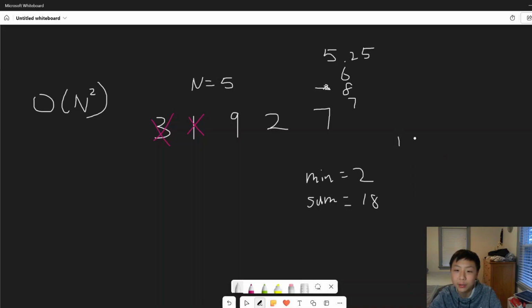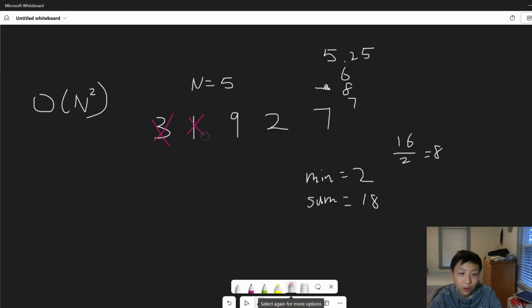So 18 minus 2 is going to give us 16. Then we're going to divide by the number of elements minus 1, because we have already removed this 2 over here. So we're going to divide by 2. That gives us 8. So now our score is 8.